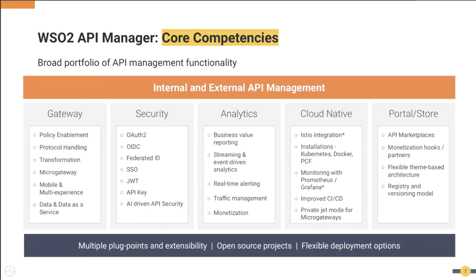If you look at the portal and store side, we have all the components that are required to build an API marketplace or large API stores. We also have API monetization support, and a flexible theme-based architecture is available as well.